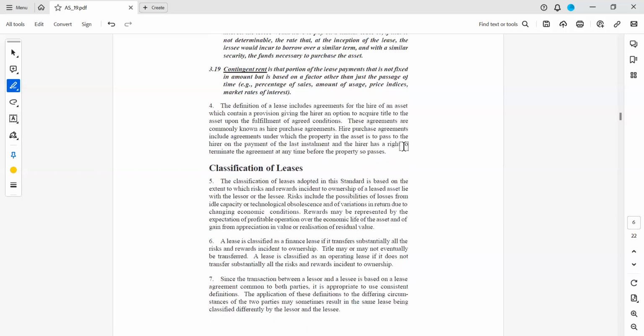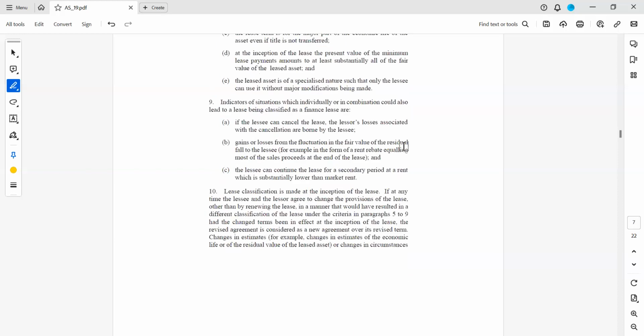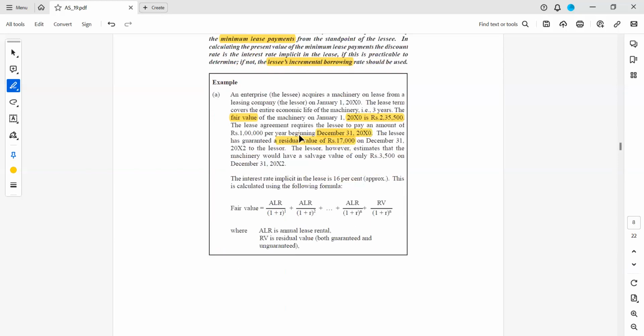So you can go through the definition. See here, the lessee has guaranteed a residual value. Residual value means at the end of the 3 years, if the lessee wants to take the asset, then he has to pay 17,000.